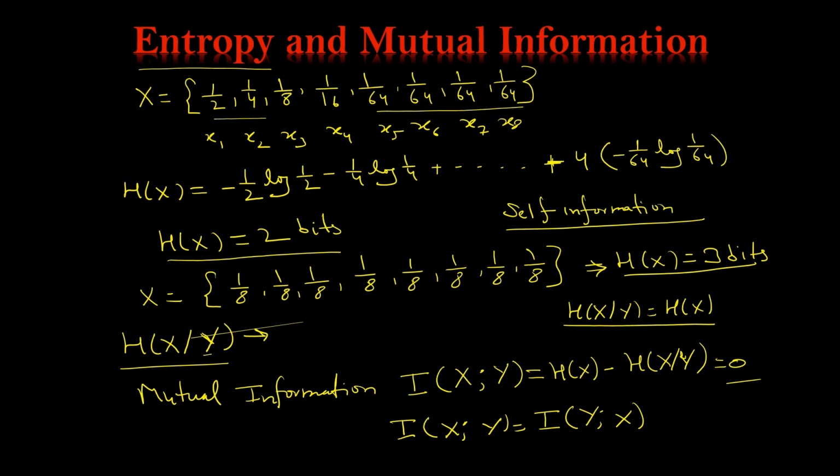And the capacity of a channel is also related to information theory. I am writing here the capacity of a channel, any channel, which is given by the maximum value of the mutual information over the probability p(x). Okay, so these are the basic terms. On the basis of these terms, we can define our physical layer security.